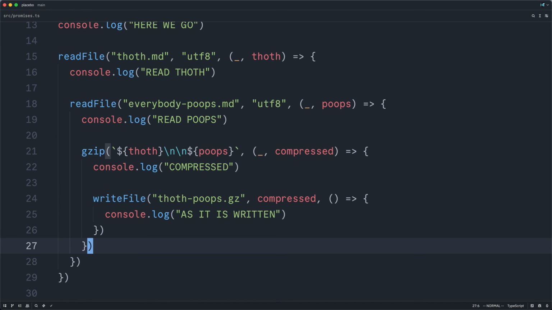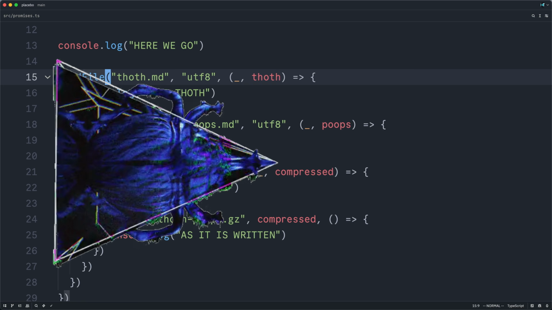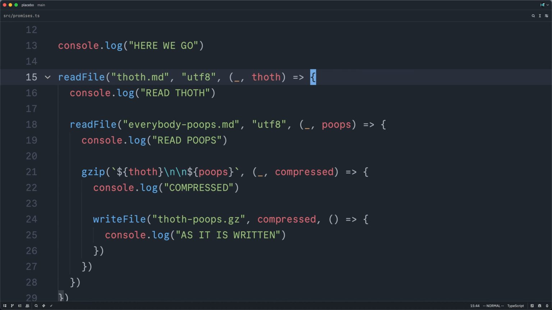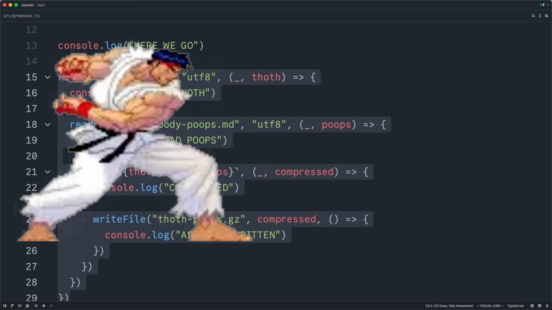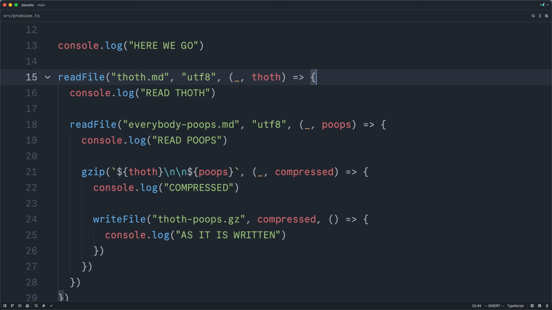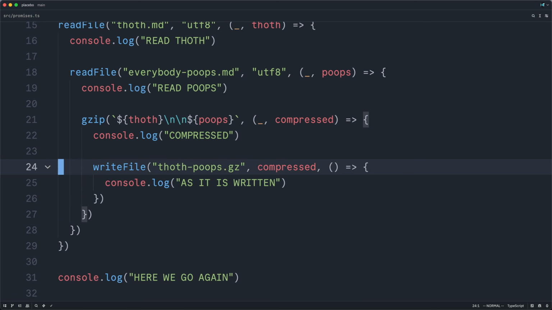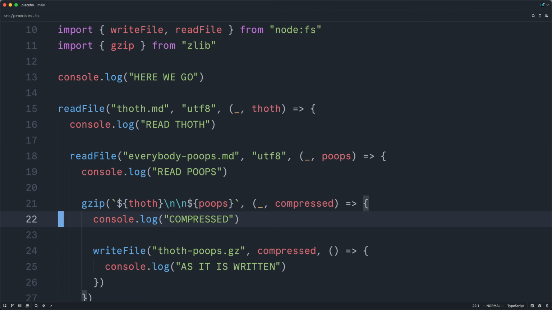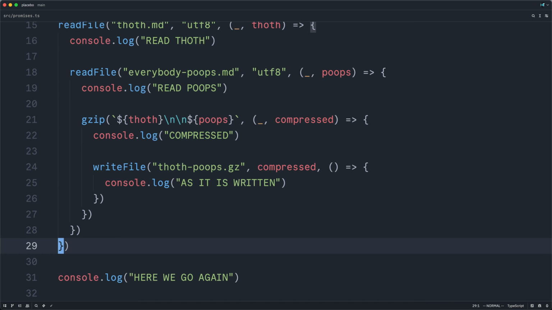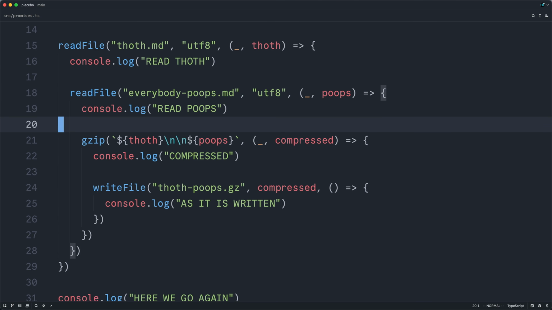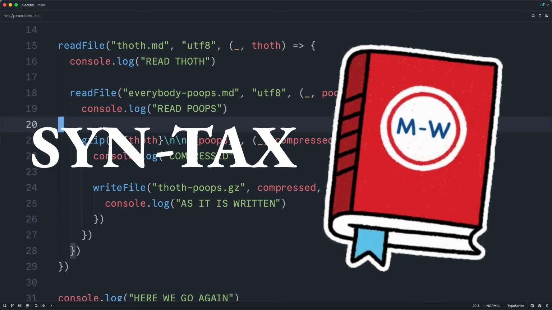And now we can bear witness to what is known as the pyramid of doom. When you code with explicit callbacks and you wish to chain multiple sequential operations together, your code is continuously indented further and further from the left-hand margin. We now reside in callback hell. We have Hadoukenized our program. And so it was out of a noble desire to assuage this syntactic suffering that led us to promises. So the goal would be to maintain the superior performance characteristics of the asynchronous model without paying this disastrous syntactic tax, or syntax.